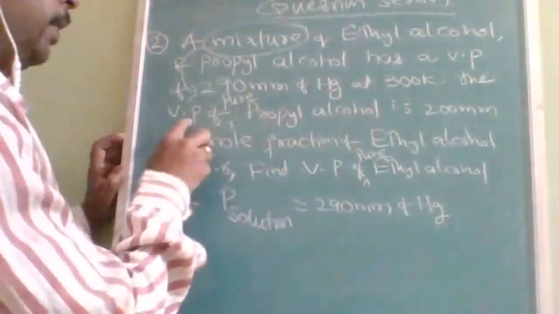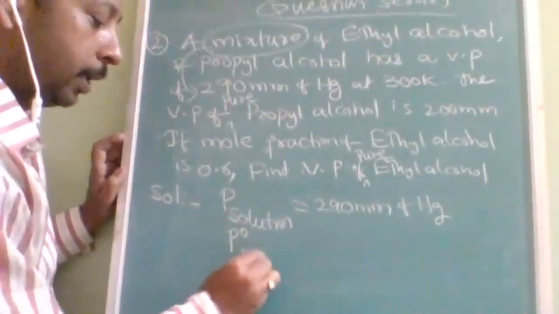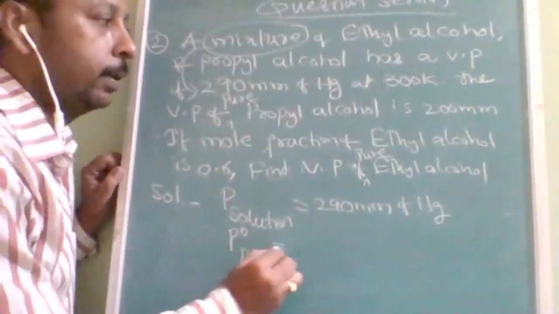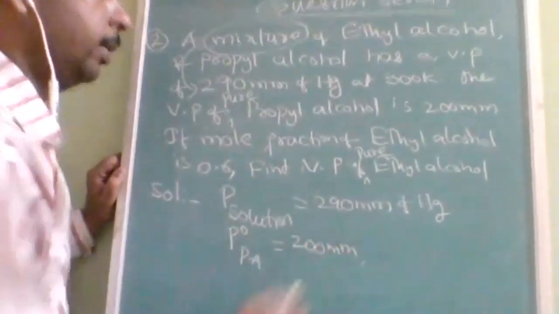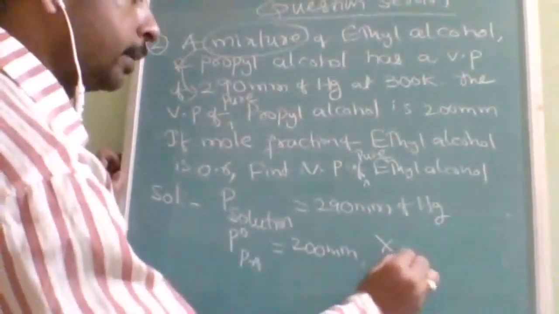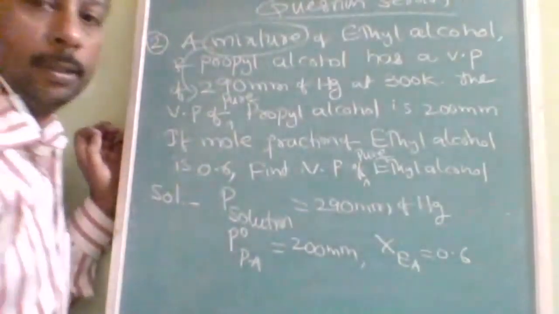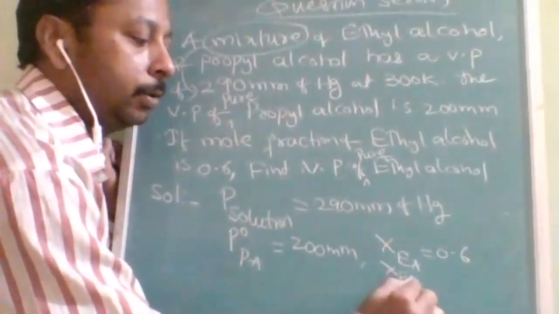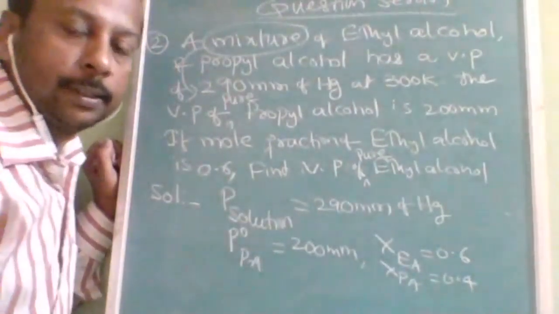And the vapor pressure of pure propyl alcohol, so P naught PA, I will write PA for propyl alcohol, pure, it is given. So therefore it is equal to 200 mm. And what is given? The mole fraction of ethyl alcohol, XEA, is equal to 0.6. If you know the mole fraction of one, obviously propyl alcohol will be 0.4. So these are all the things given to you.